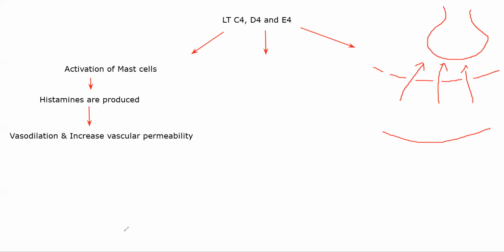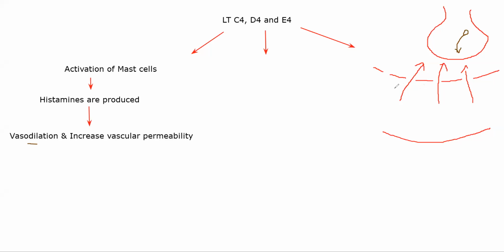So you already have a bacteria here. We are assuming that there is bacteria here which is causing release of endotoxins, creating damage and producing this kind of reaction. In return, because of the presence of those inflammatory mediators, you are having this kind of reaction. So this is the first thing that is happening because of vasodilation and increased vascular permeability.